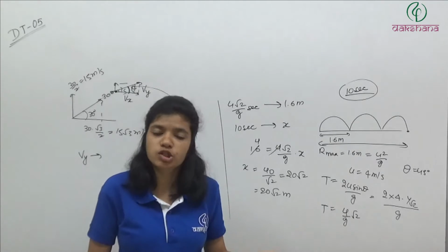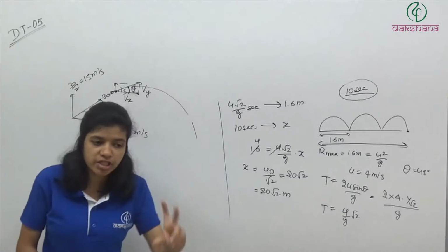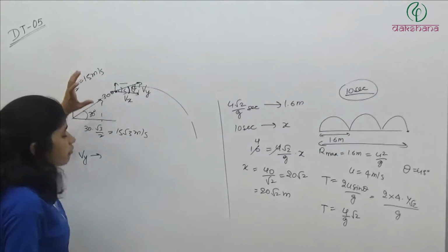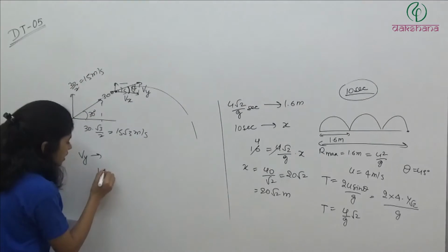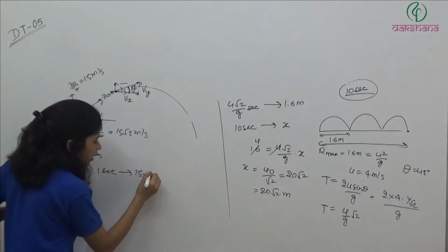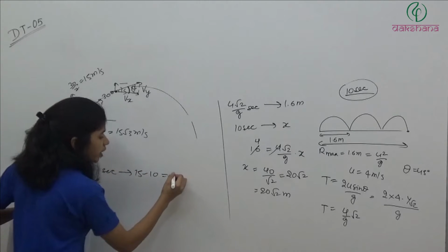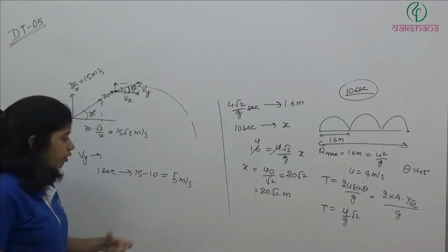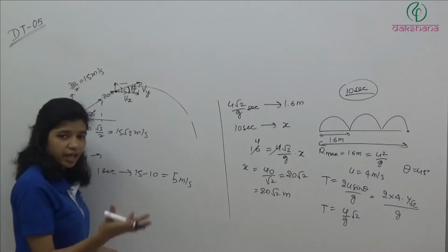Acceleration 10 meter per second square is acting downward. So every second we are losing how much velocity? We are losing 10 meter per second. So here we have 15 meter per second. After 1 second, how much will it be? 15 minus 10, so it will be 5 meter per second. In 1 second we will lose 10 meter per second velocity. So 15 minus 10, 5 is left.